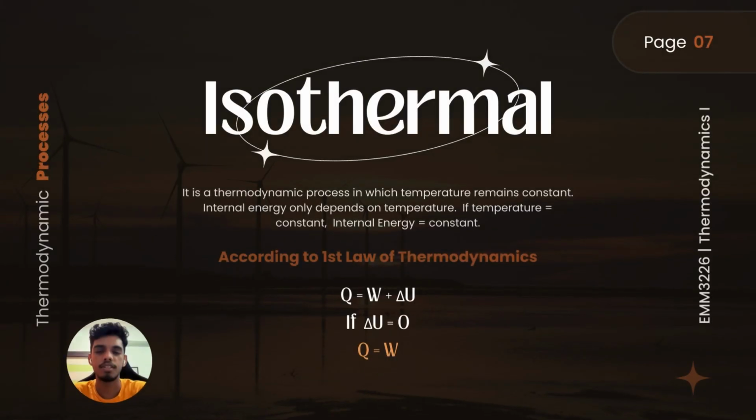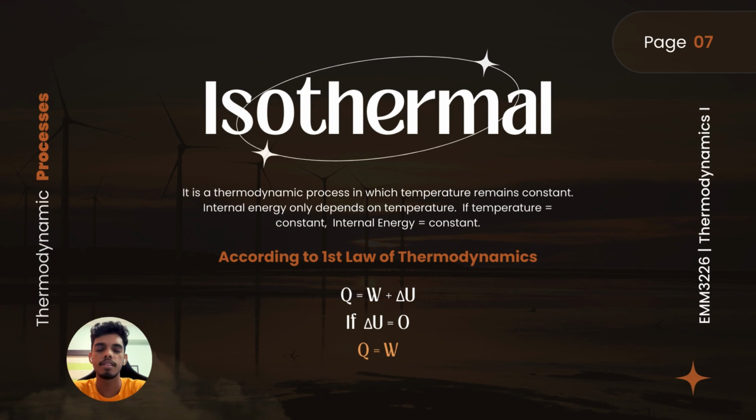So next is isothermal process. Isothermal process is a thermodynamic process where the temperature remains constant. Internal energy only depends on temperature. So when temperature becomes constant, the internal energy also becomes constant. So according to the first law of thermodynamics, Q equals W plus delta U. So when delta U is considered as 0, the equation is simplified as Q equals W.